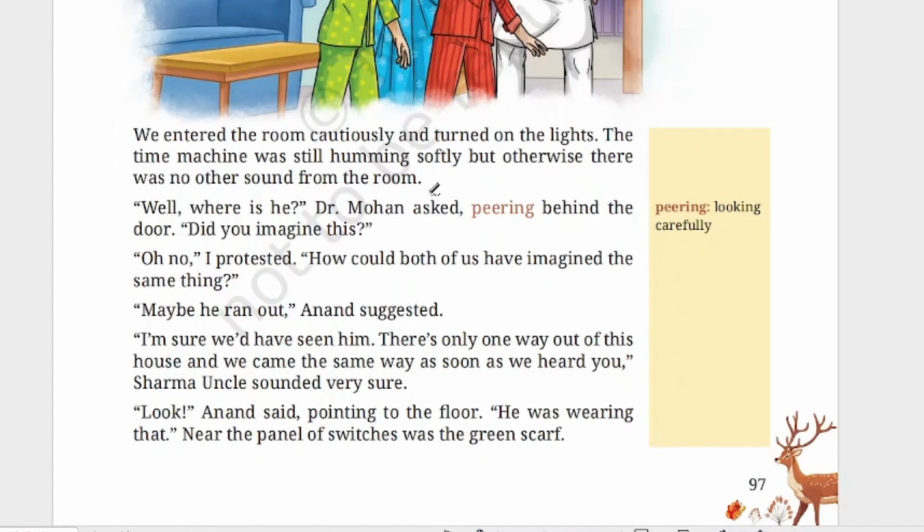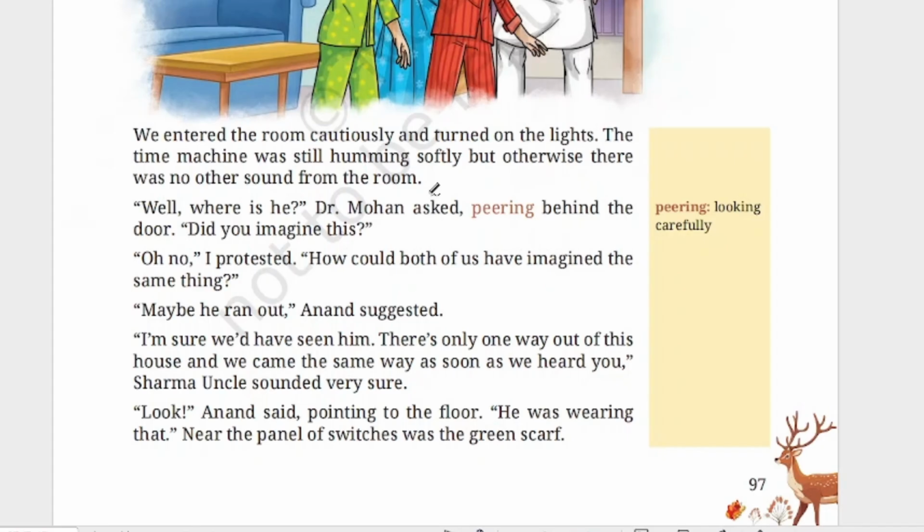So now he's looking there in the room carefully, everywhere. Where is this burglar? And they were not able to find that man. "Oh no," I protested. "How could both of us have imagined the same thing?" Dr. Mohan is asking, is it only this imagination of the children? Then the children are saying, oh no, I protested. Protested means said that it is no, it's not like that. Because how could both of us have imagined the same thing?